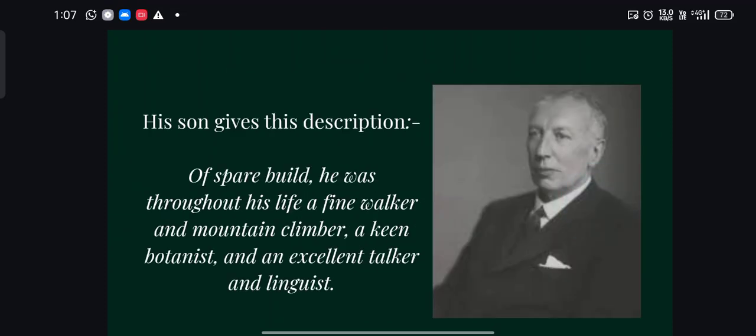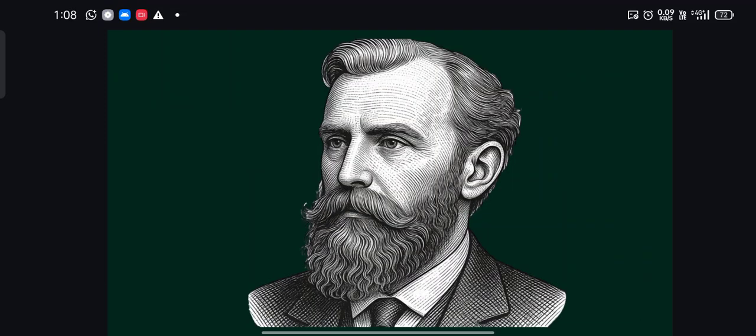His son gave this description on his death. When asked about John Venn, his son said he was thoughtful, a good walker and mountain climber, also a good botanist and excellent talker and linguist. That was what his son said about his father. Okay, so this is our John Venn.